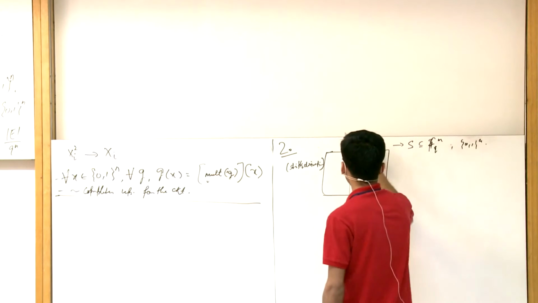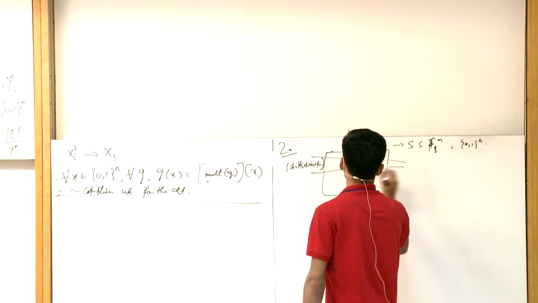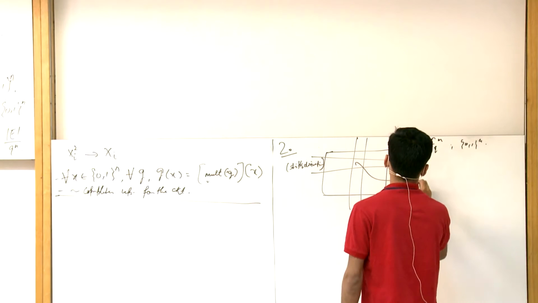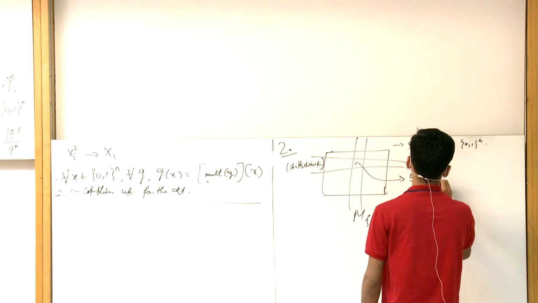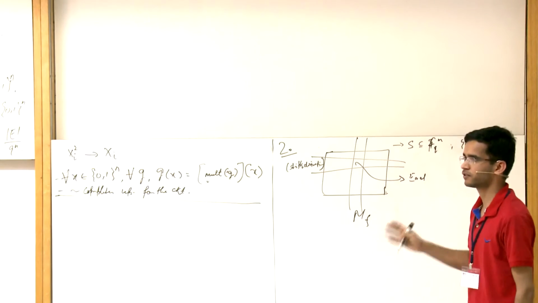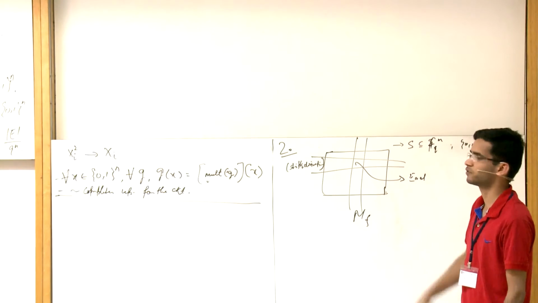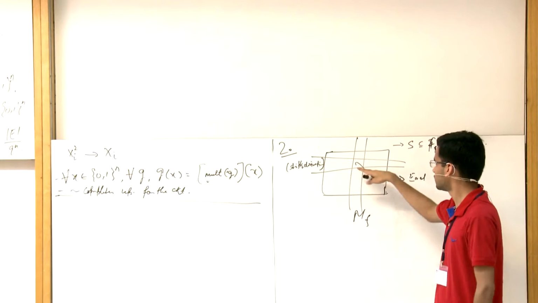And the entry over here is the evaluation of this derivative at this point. Is that fine? So this is the matrix, and we want to lower bound the rank of this matrix and want to say that the rank is large.